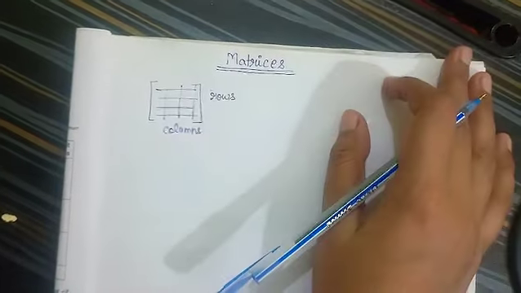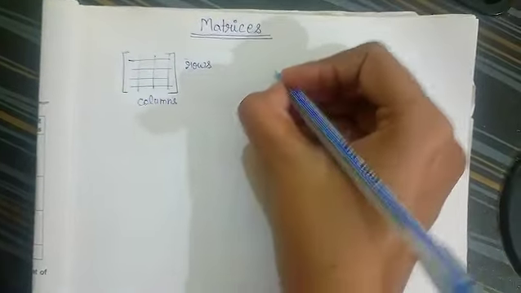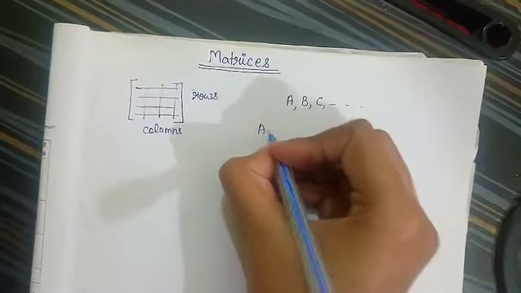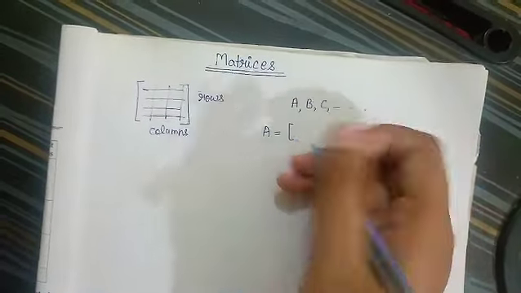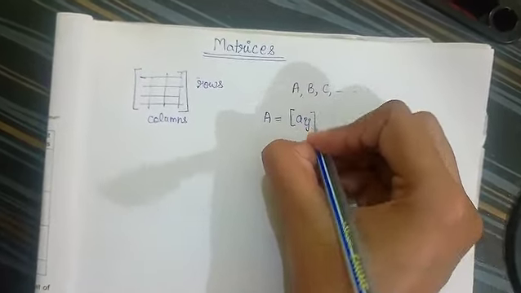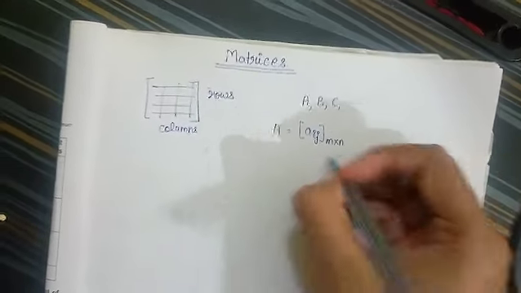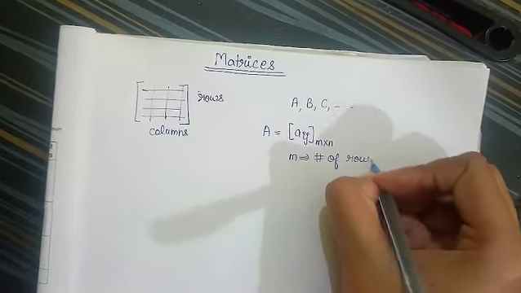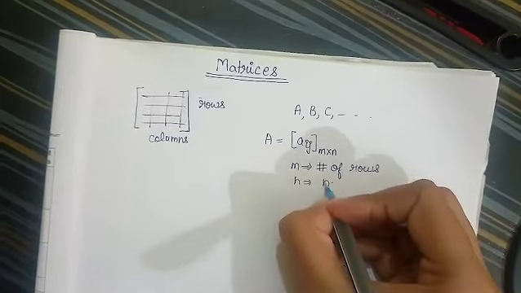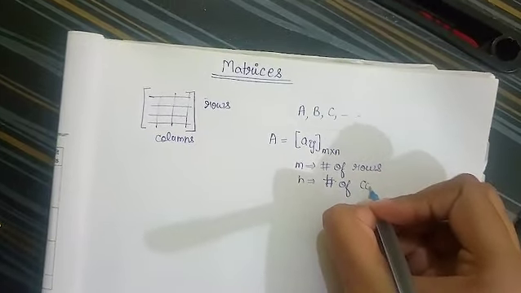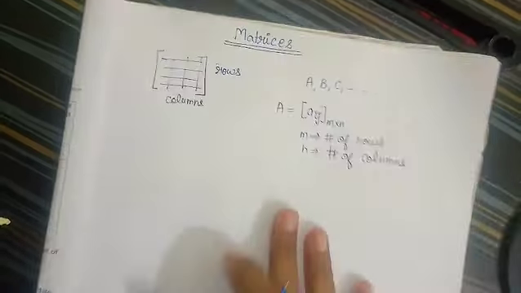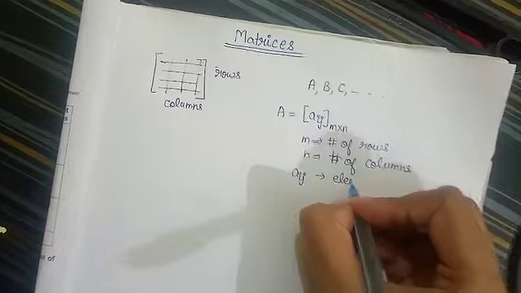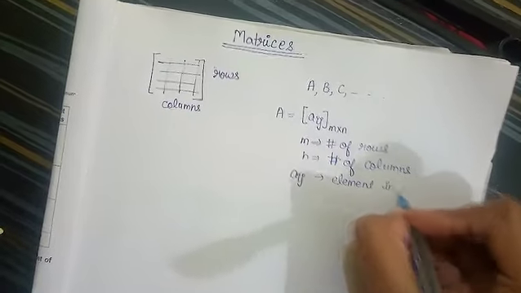So mathematically we write a matrix with a capital letter, that is capital A, capital B, capital C, etc. So we write the matrix A as, in a square bracket, Aij, M cross N, where M denotes the number of rows and N denotes the number of columns. Aij, what does Aij denote? Aij is the element in the ith row and jth column.